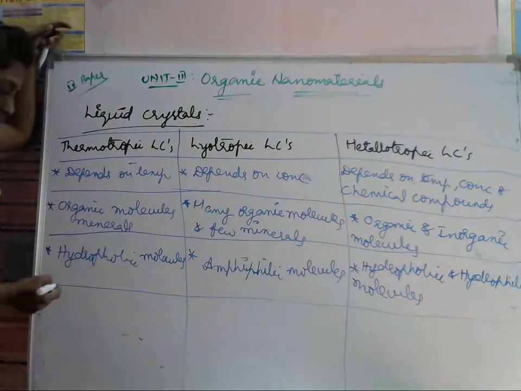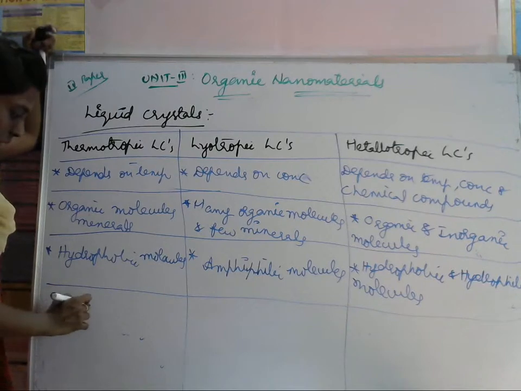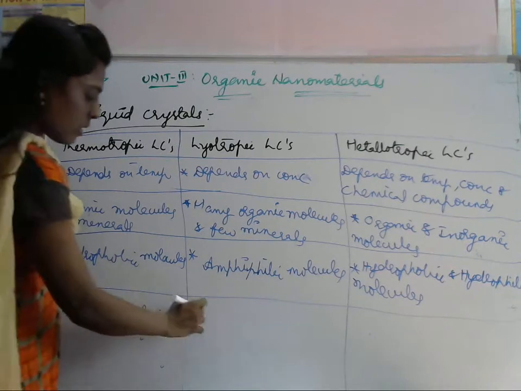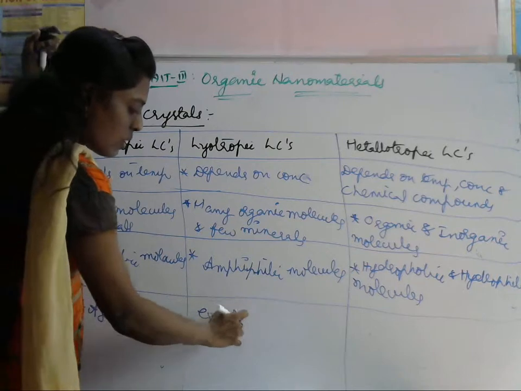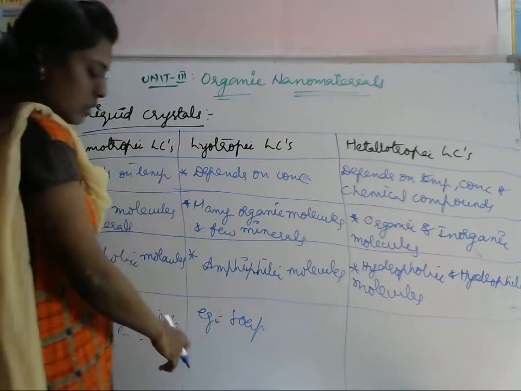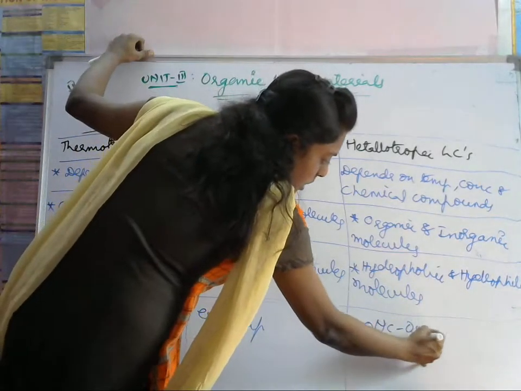Fourth one, here example: para azoxy anisole is the example for this one. This one, soap, we are using soap, no? That is the example for this one. Here OMC, organometallic compounds.